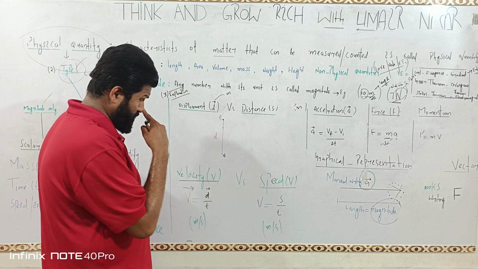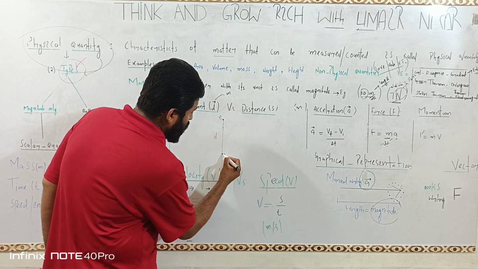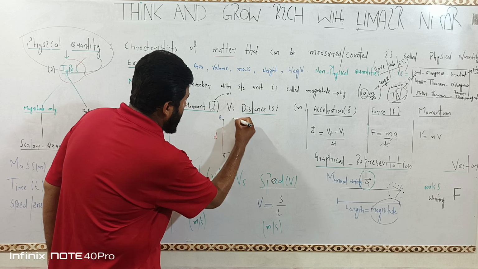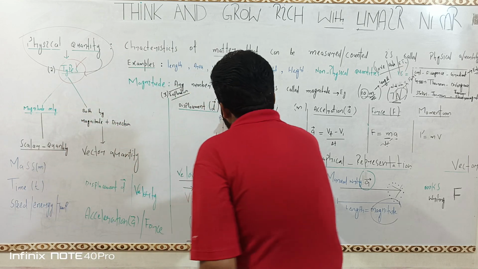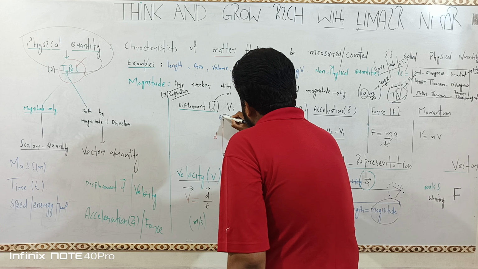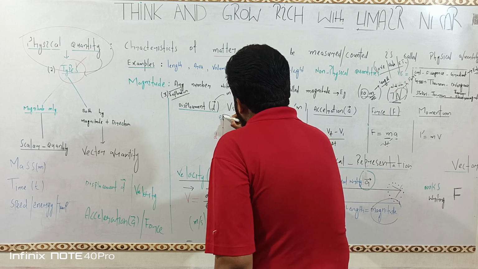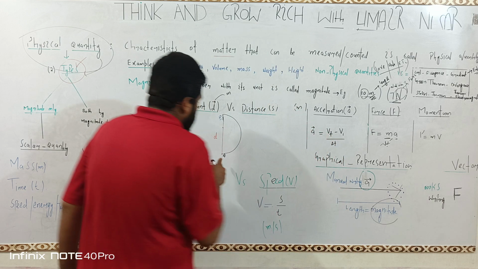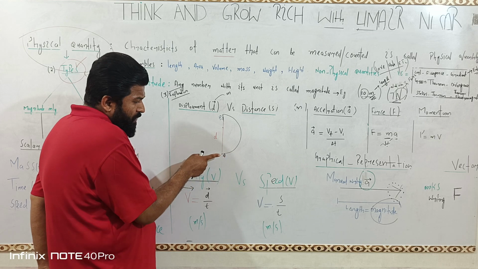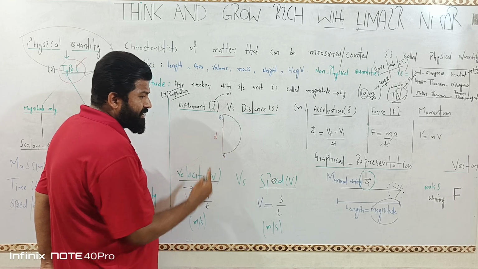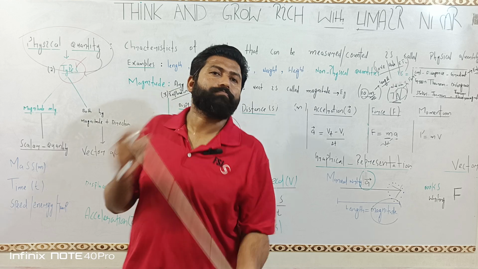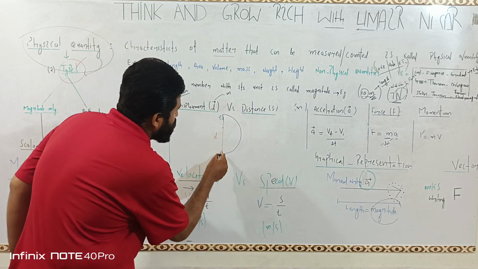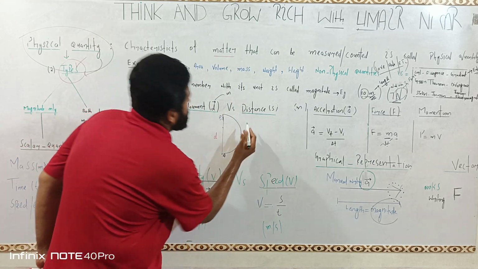And the other person goes from A to B in a curved path. One person moves from A to B in a straight path, and the other from A to B in a curved path.